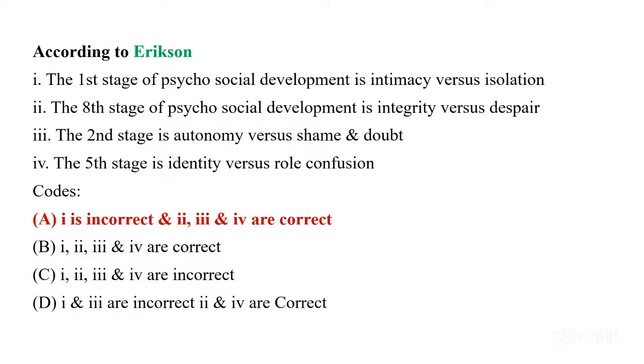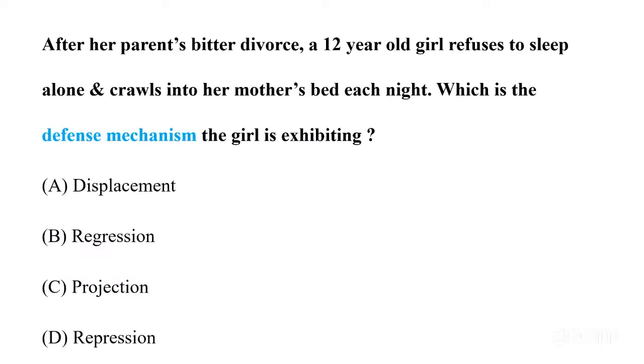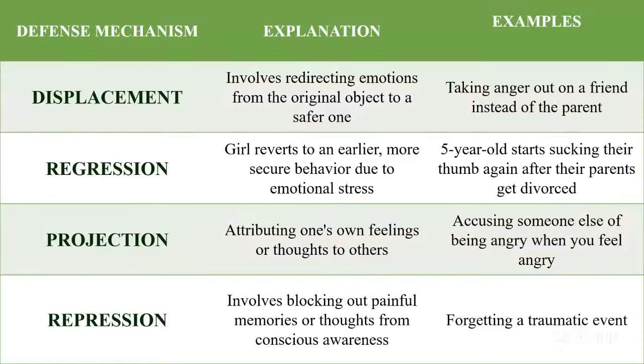Moving forward towards the next question. After her parents' bitter divorce, a 12-year-old girl refuses to sleep alone and crawls into her mother's bed each night. Which defense mechanism is the girl exhibiting? A is displacement, B is regression, C is projection, and D is repression. I know usually students get confused between regression and repression. Let's move forward and understand each option.